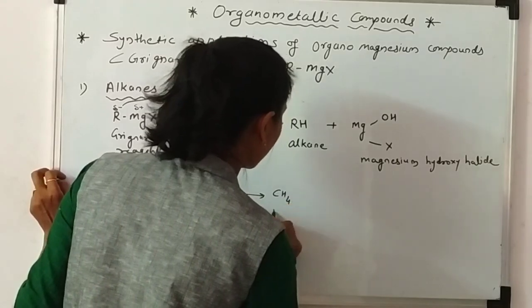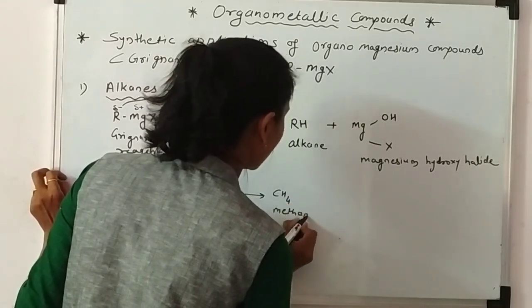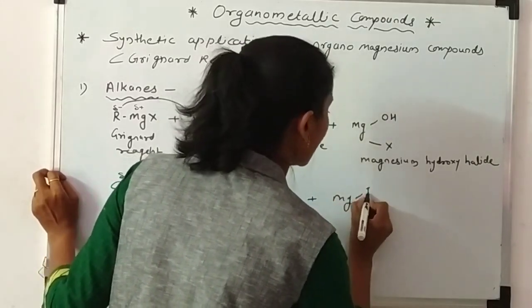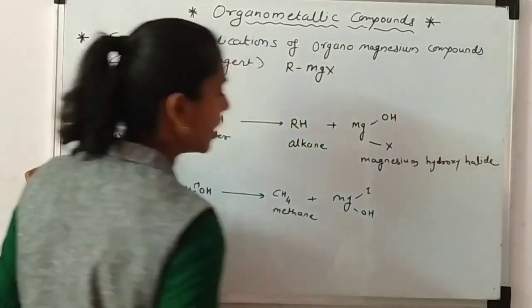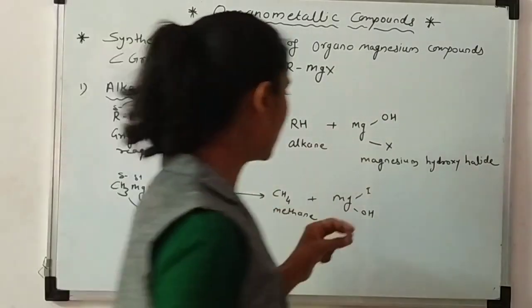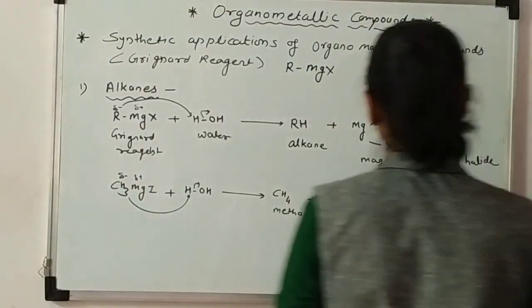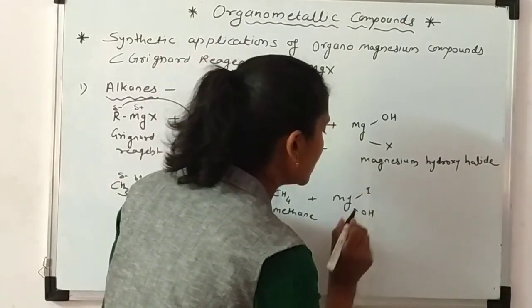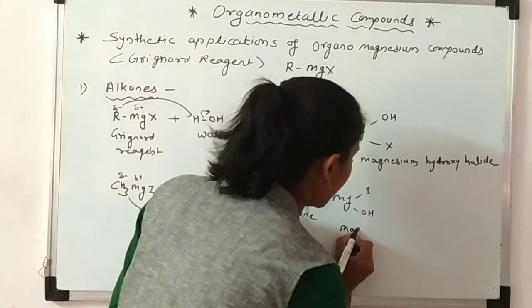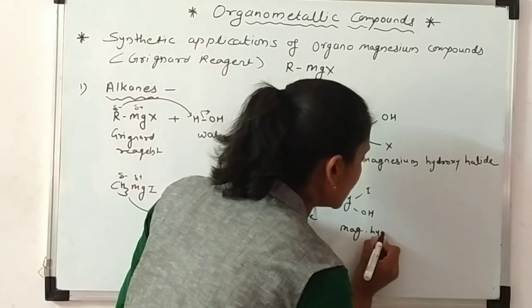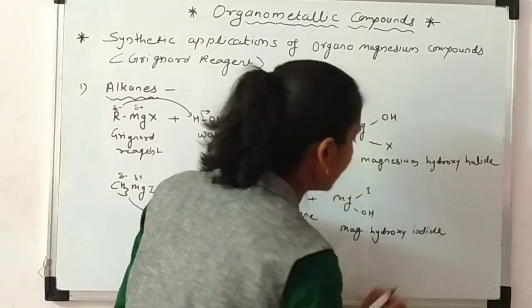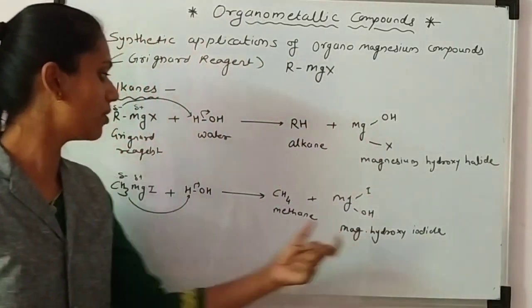CH4 directly, that means it's methane. And another byproduct is MgIOH. Always remember that the halide is flipped in the ending. So magnesium hydroxy iodide. I have written magnesium in abbreviated form.